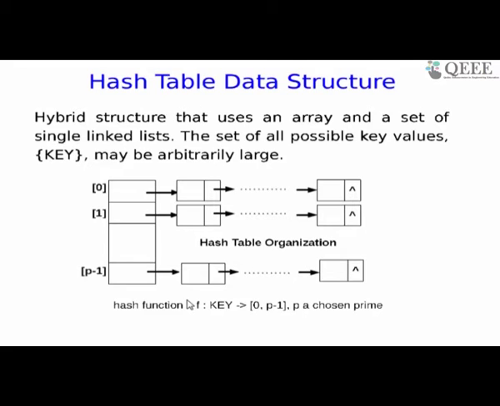If somebody says, please look for 33, I'll do 33 modulo 5 and produce the index 3. I'll pick up the list at 3 and keep examining. 23, no. 3, no. 38, no. End of the list. 33 is absent. So now you can see the power of this organization. Since it uses an array, you can very quickly go to the list of your choice which you want to search. If an element is present, it must be present in that list only. So I only have to search the size of the list which is hanging out here. If present, I've found it. If absent, it is not. So this speeds up search considerably.